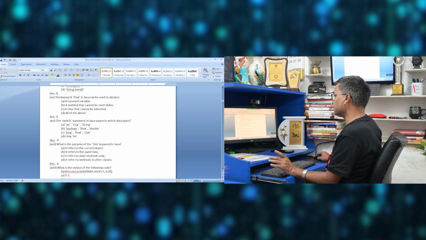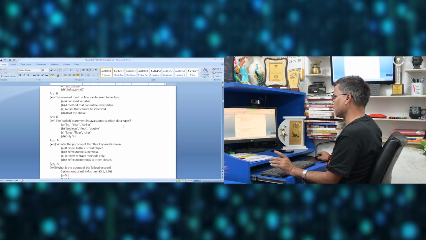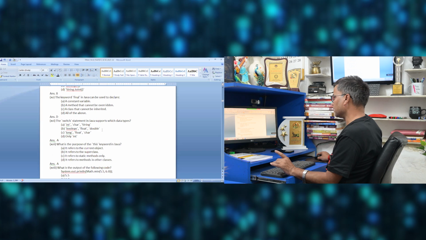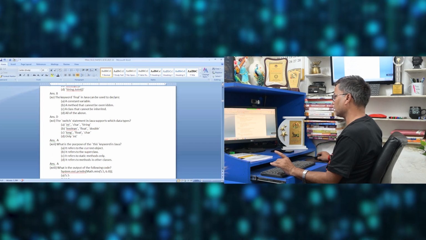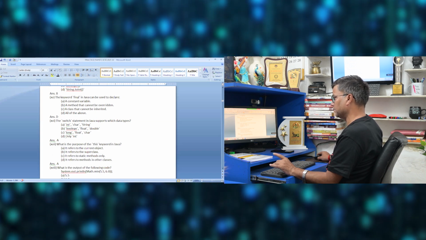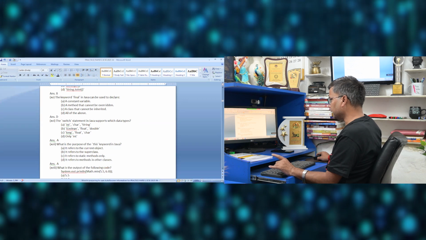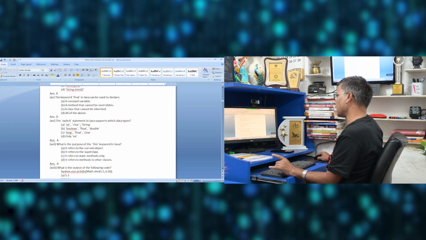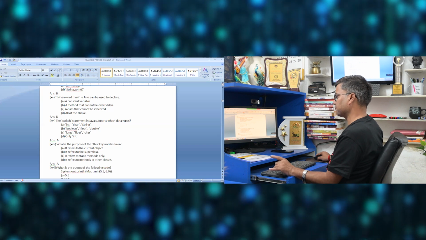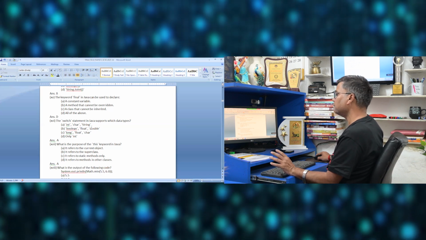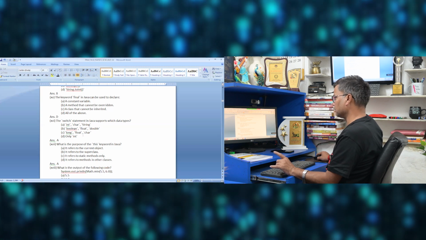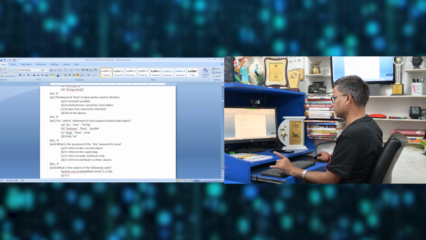The switch statement in Java supports which data types? Option A, int, char, string, boolean, float, double, decimal values cannot be there, long, float and char. Float cannot be there, only int, this is long. So it can contain int, char as well as string. Earlier it was only int and char, but now string is also accepted by the latest versions of JDK. We cannot have a float and a double value in the switch case.